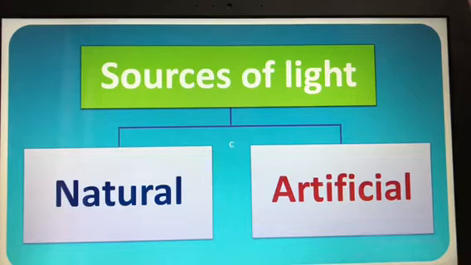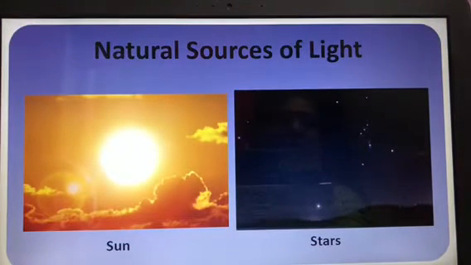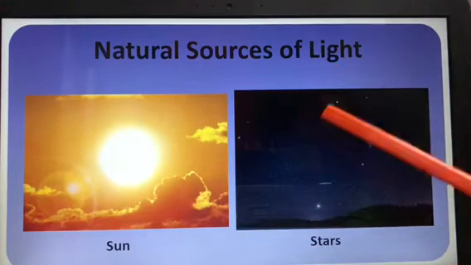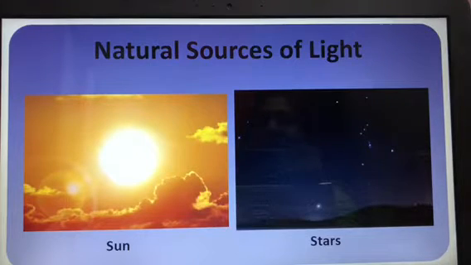Natural source of light, can you tell me? Yeah, sun is the natural source of light. Then which is the artificial source of light? All this bulb, torchlight, candle, all these are the artificial sources of light. Now natural source of light, can you see in the picture here? This is sun. This is a natural source of light. These are the stars. This also will make us to see the things. So the natural sources of light are sun and stars.